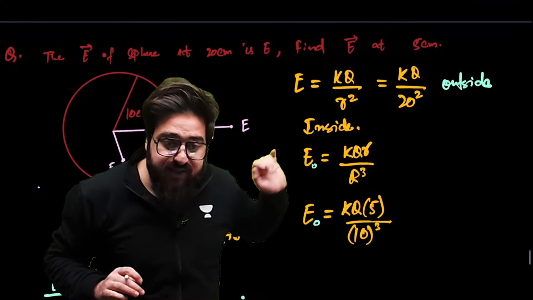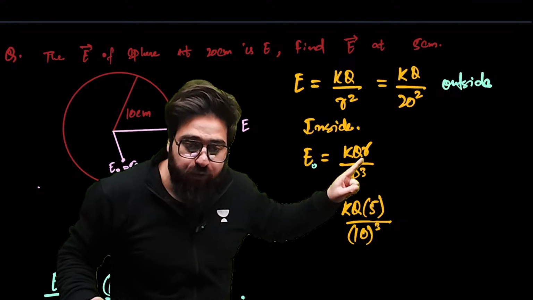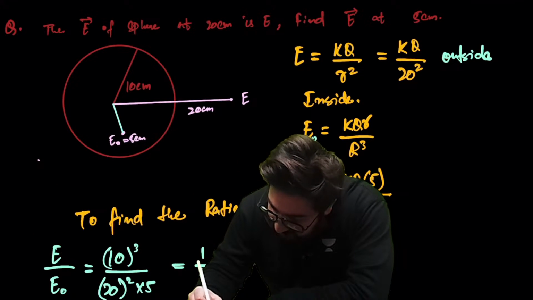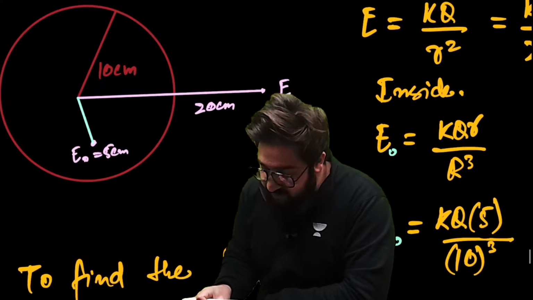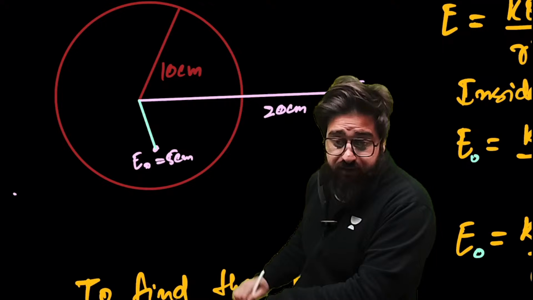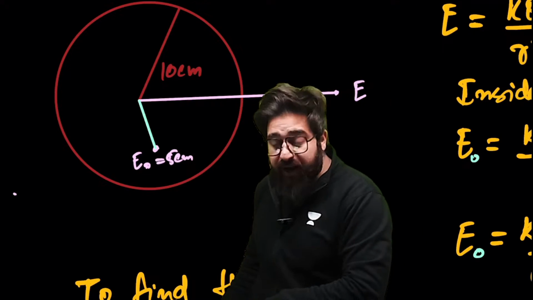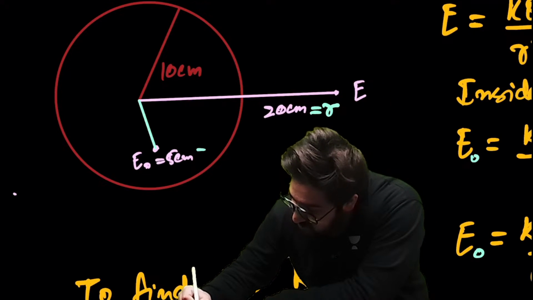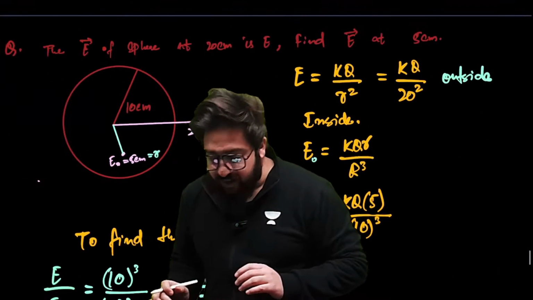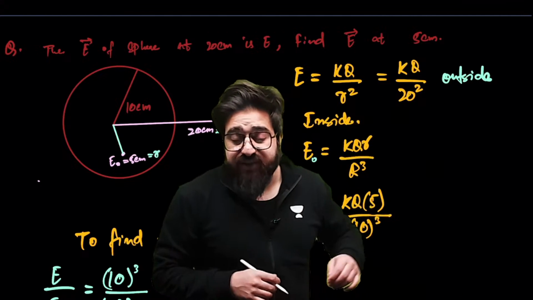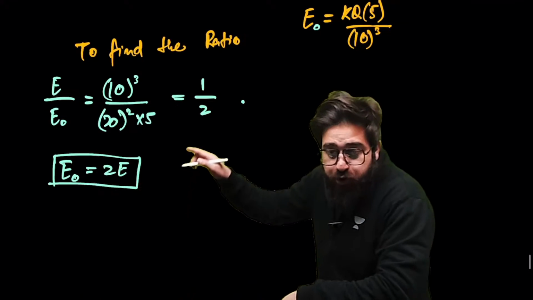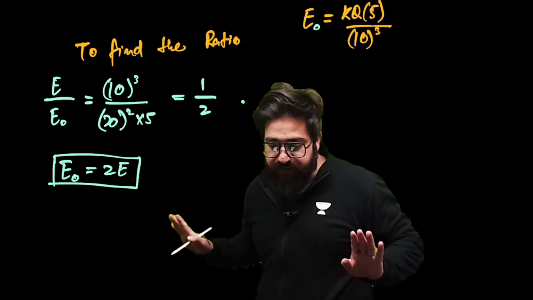And if you find the inside, we know the formula is kq into r divided by capital R cube. Now, small r means at what distance you are finding the electric field inside. That is 5 centimeter. And capital R means the radius over here, that is 10 centimeter. Outside small r is this one, inside small r is this one. Keep this thing in your mind. So then I got the value. Then I divide this electric field with this electric field, and I got the ratio equal to 1 by 2. And then I got finally this one.